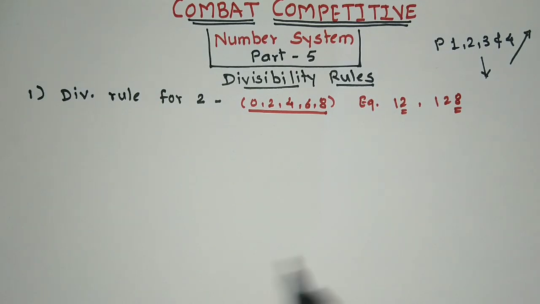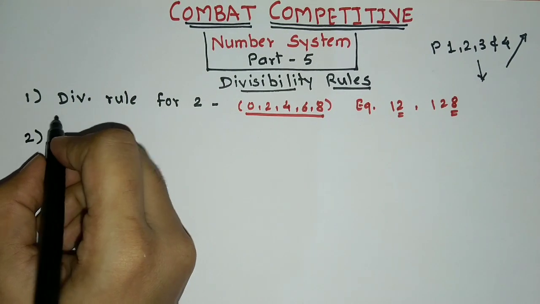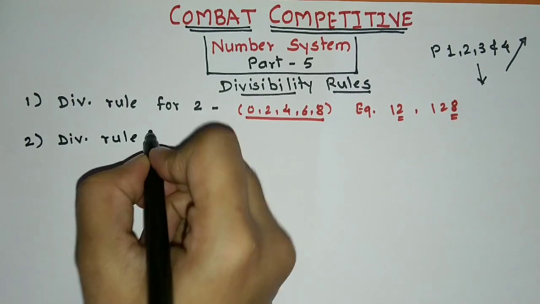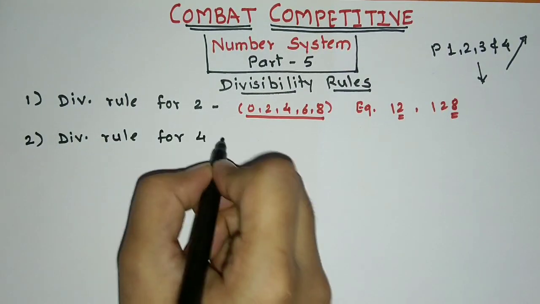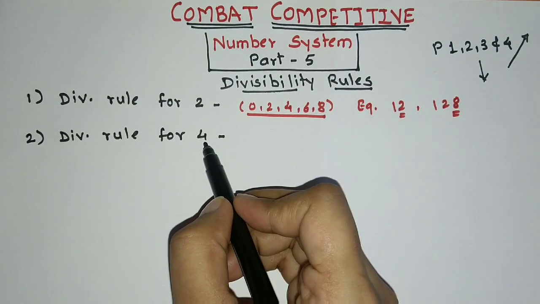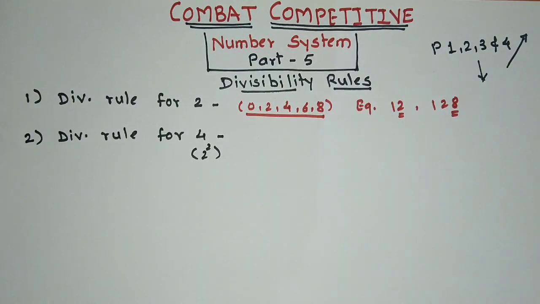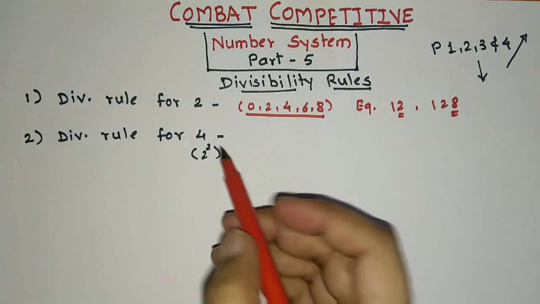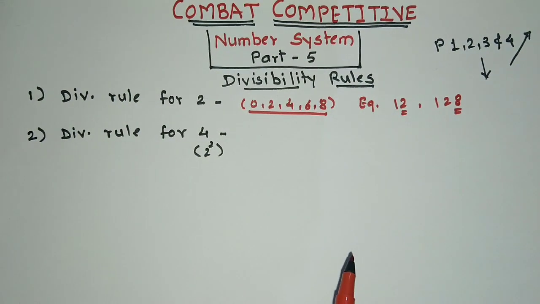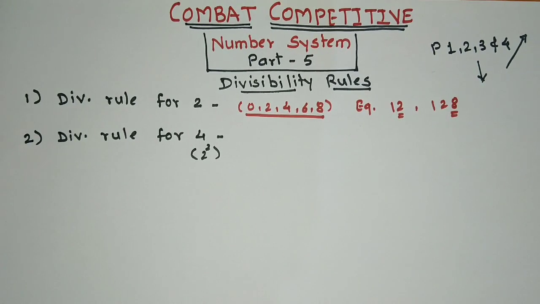Now, divisibility rule for 4. We have seen it for 2. Now 4 is nothing but 2 square. When it comes to 4, if the last two digits of a number are divisible by 4, that means the number is completely divisible by 4.